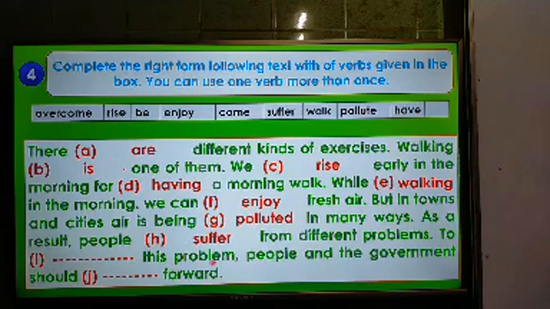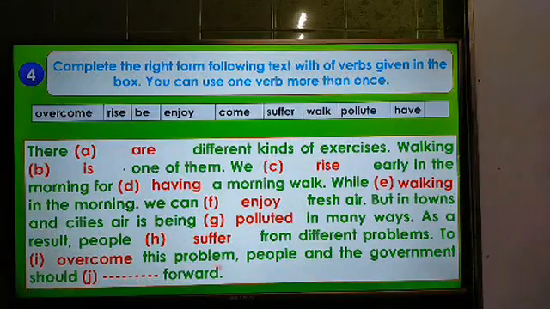To these problems, to this word, to overcome this problem, people and the government should. Here the auxiliary verb, that means the modal auxiliary verb should, so we have to use the present form of the verb. So the last word is come. That means people and the government should come forward. These are the answers.